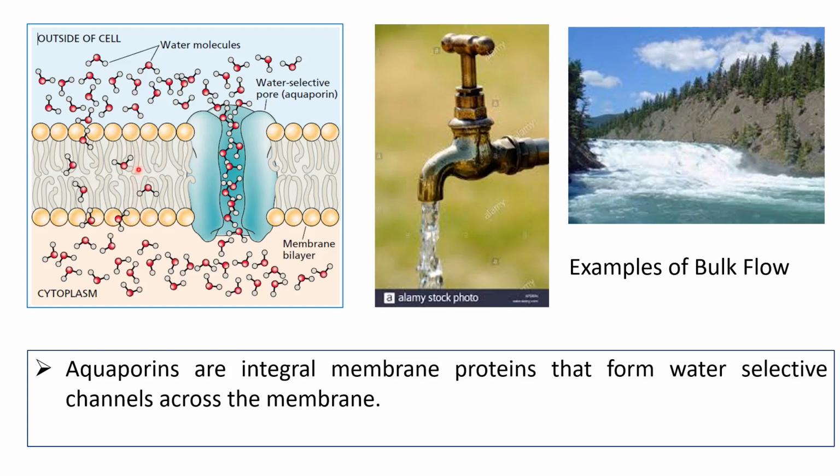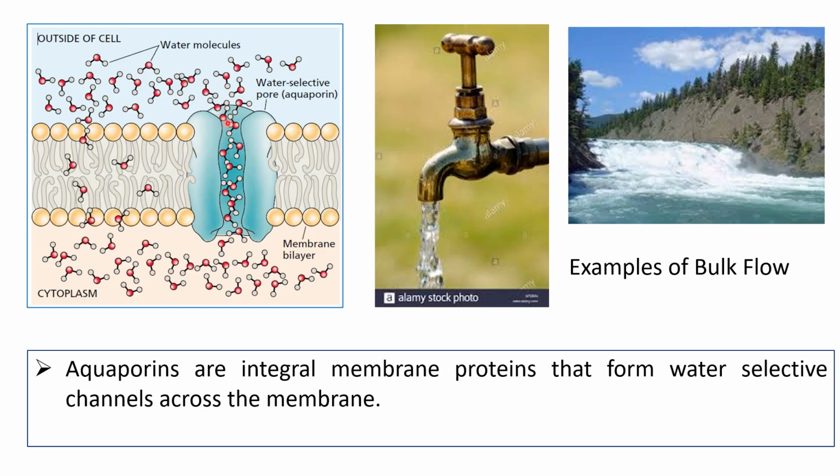inside the biological membrane. But water molecules are polar in nature, and some water molecules can enter inside the biological membrane, but the number of molecules passing through this mechanism is less compared to the other mechanism of water passage.